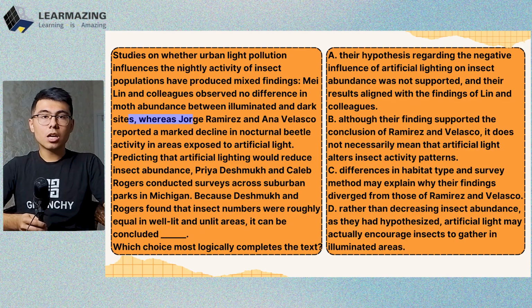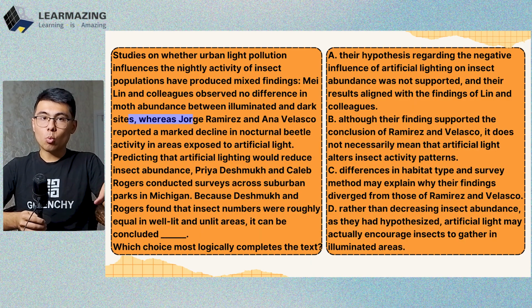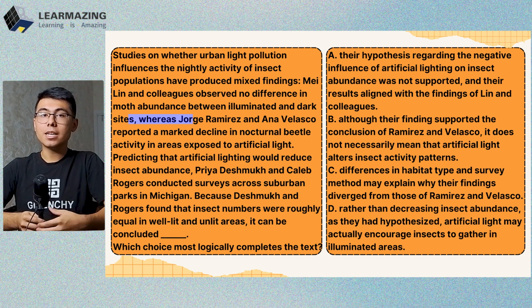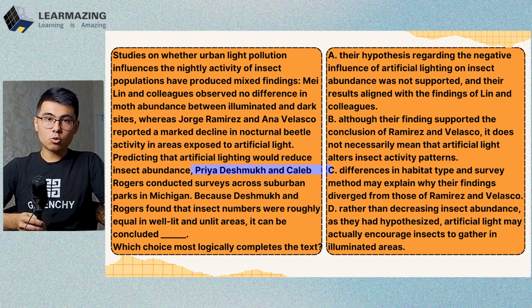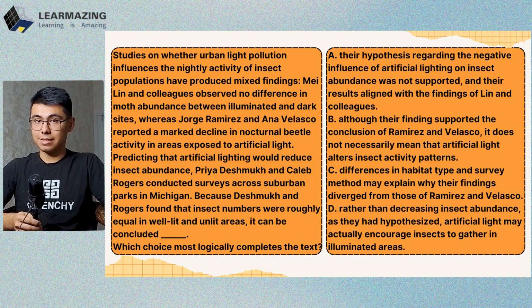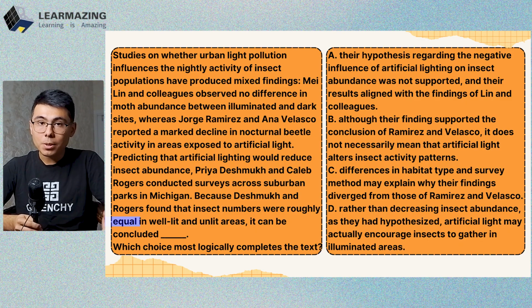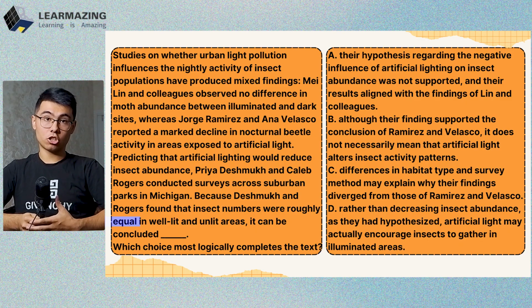And notice the word whereas, and that's a contrast word here, showing one group saw nothing and the other saw a big drop. Now comes Deschmuch and Rogers. There is an important detail here. They predicted a reduction in insect abundance. That's their hypothesis, their guess. Okay, the results are roughly equal numbers. So that's not a drop, and this goes against their prediction.